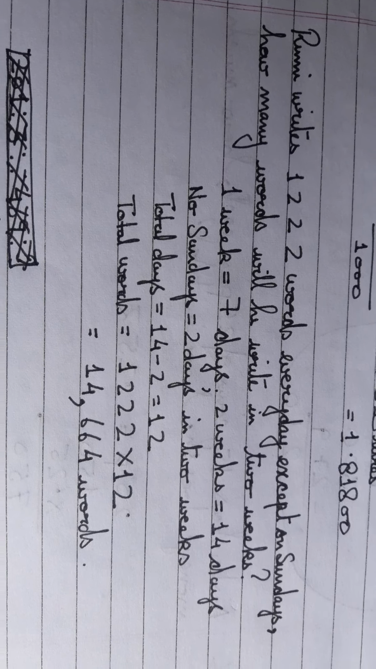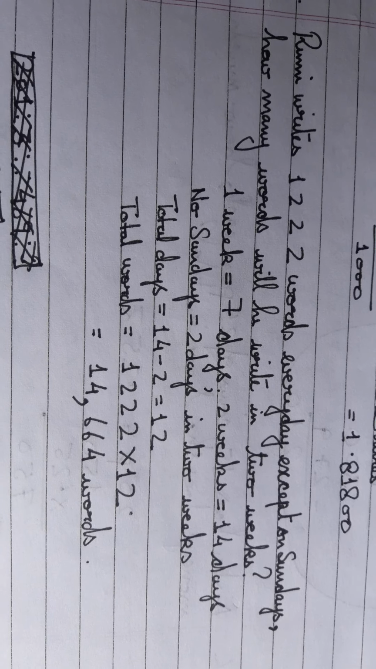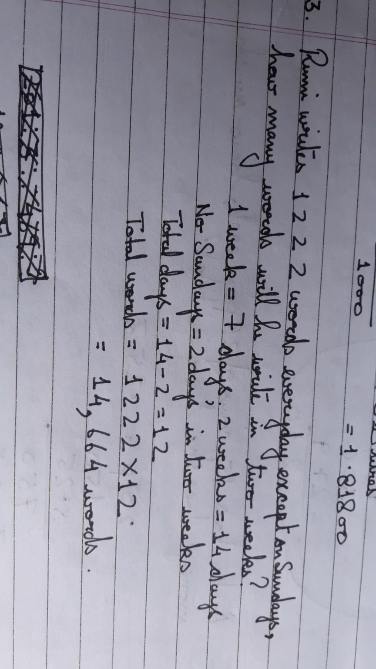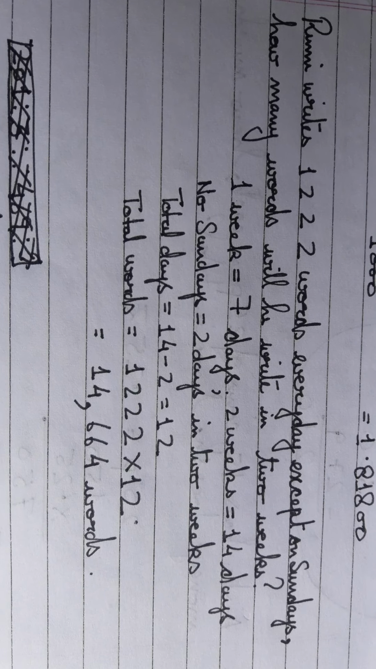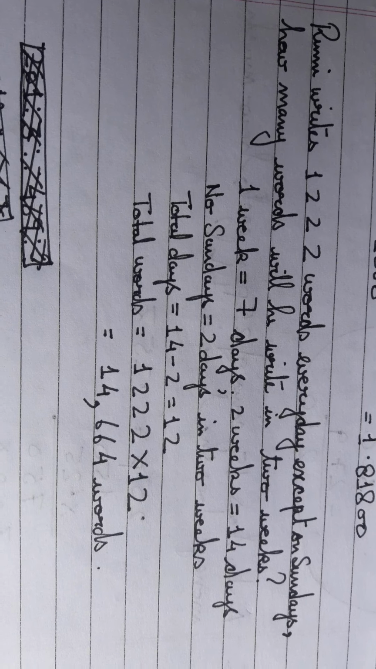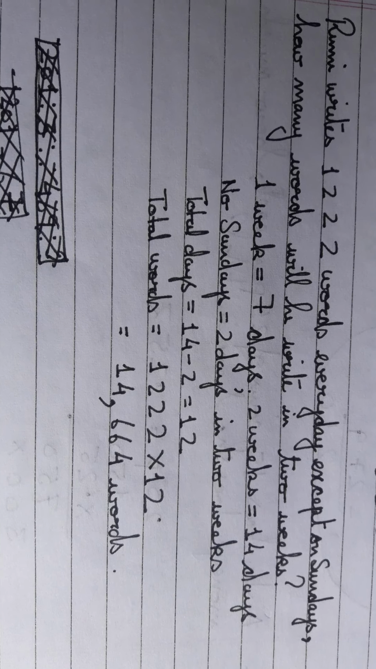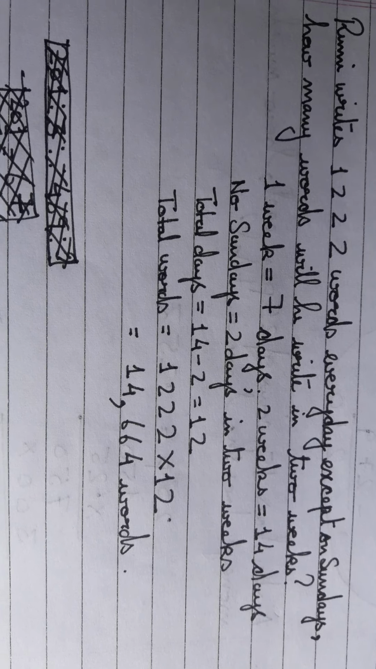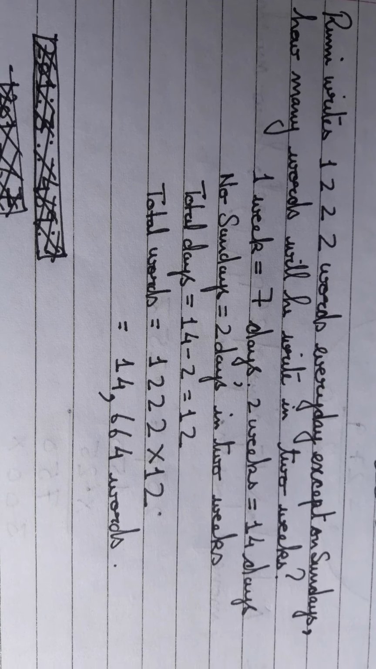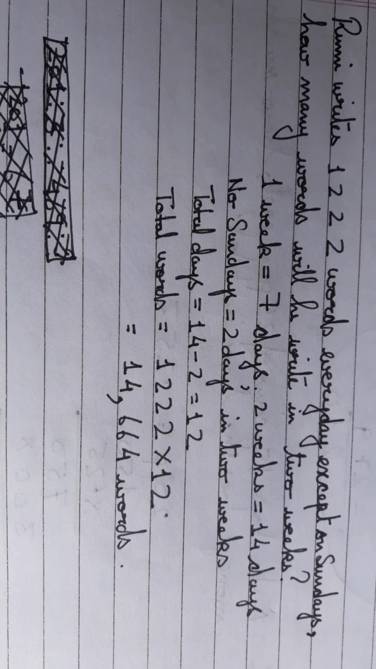It's a fortnight. So no Sundays means 2 Sundays will be missed, right? So 2 days in 2 weeks. Total number of days is 14 minus 2, 12 days. And now you multiply this by 12. It will use a longer method of calculation, but this is what your answer will be: 14,664 words.